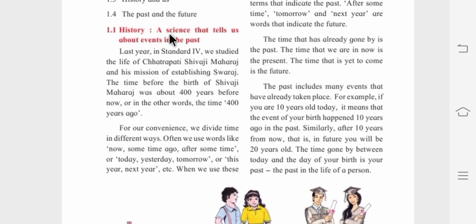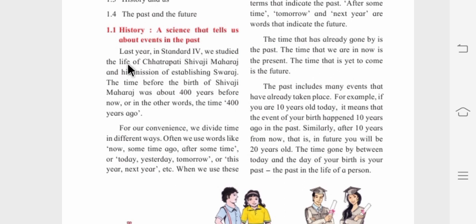History, a science that tells us about events in the past. That science has different types of criteria. There is also a science in history, that shows us the events in the past.